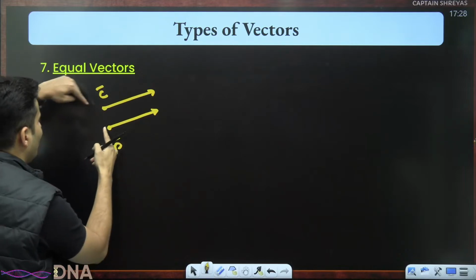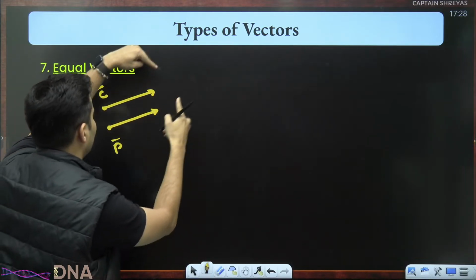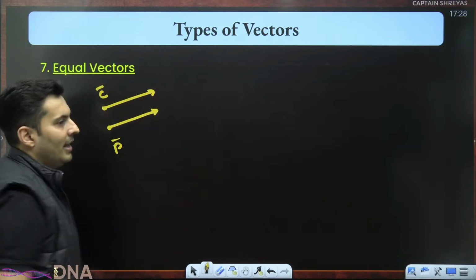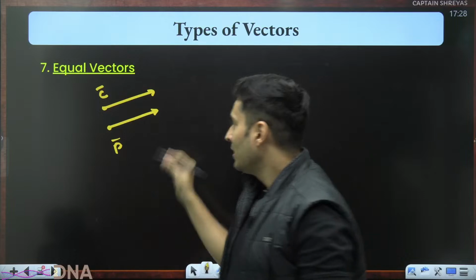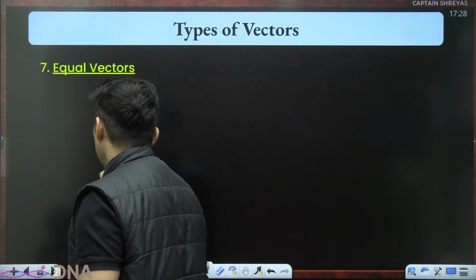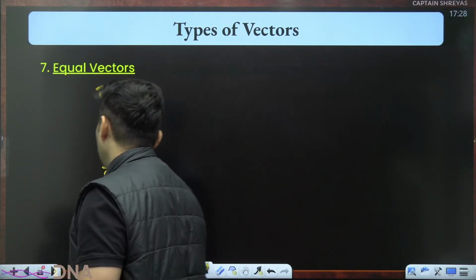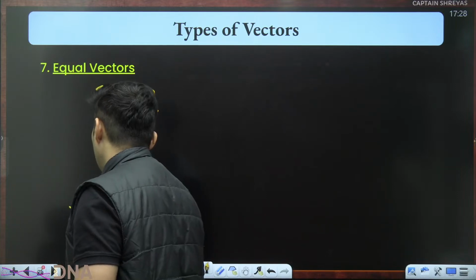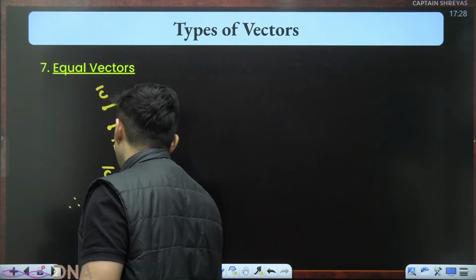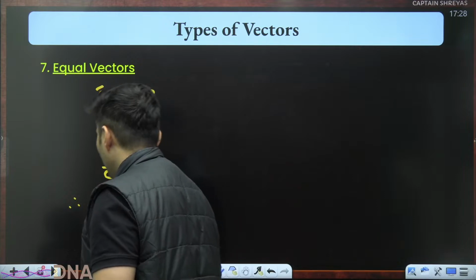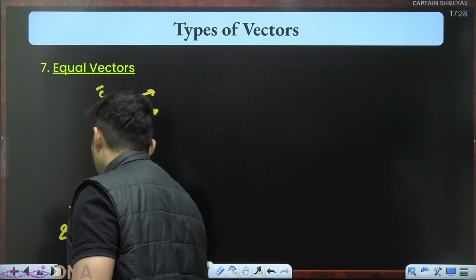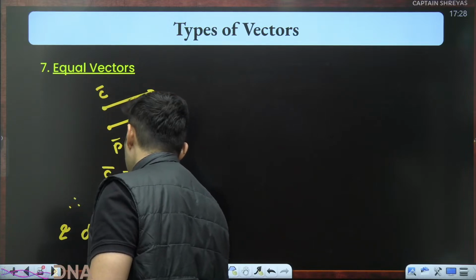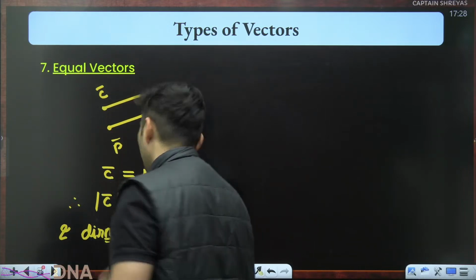Their magnitudes are the same, and their directions are also the same. They are said to be equal vectors. The magnitude of C is equal to the magnitude of P, and the directions are the same.